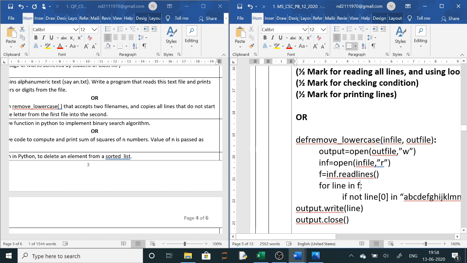This is one method. There are many methods given in your book. You can write the other method also. So this is also correct. Now this is also correct. Yes. Now the next question is binary search.